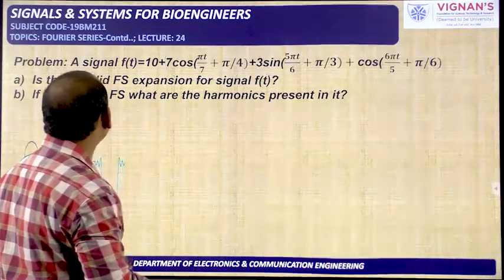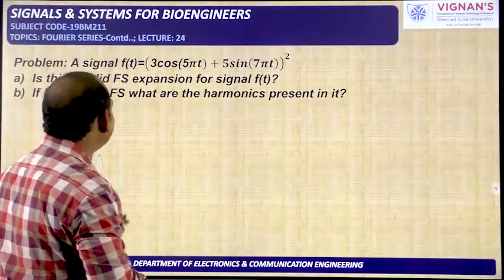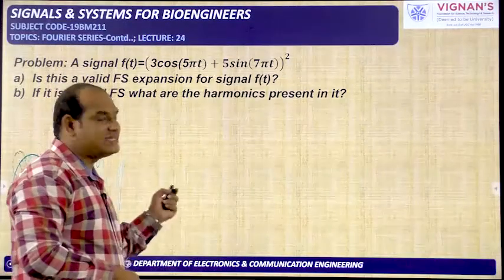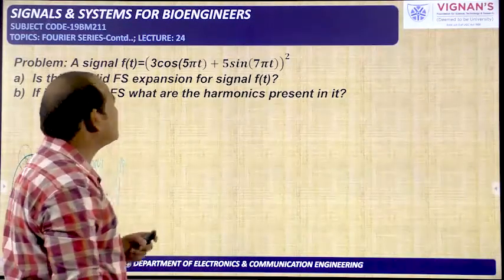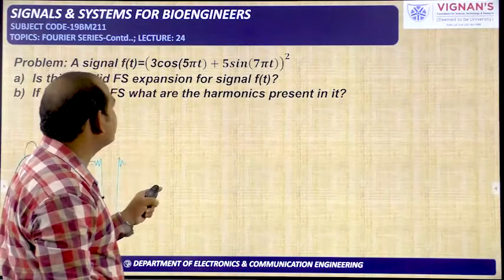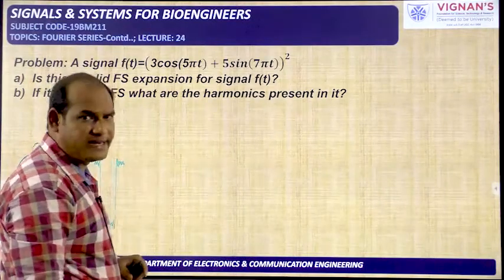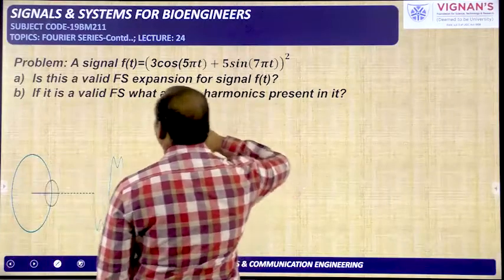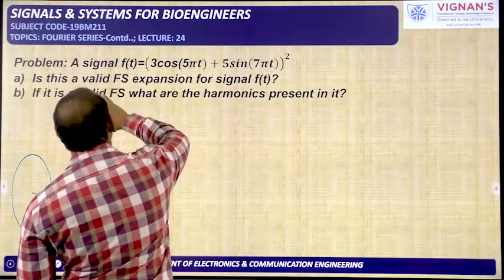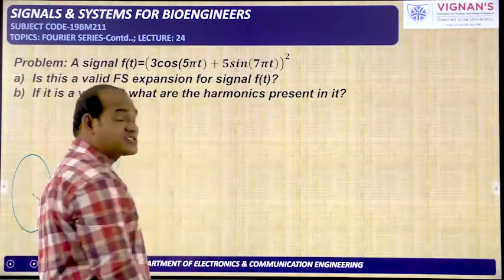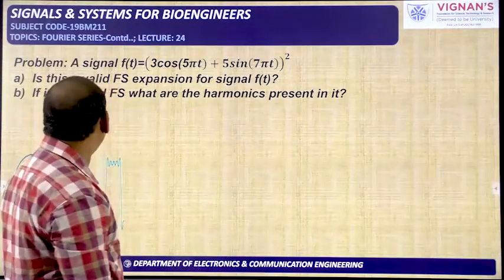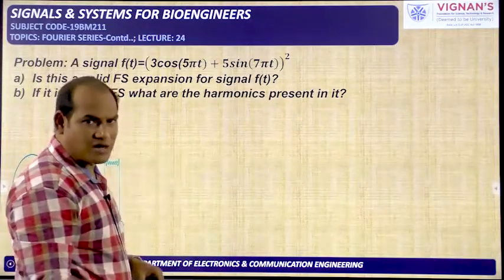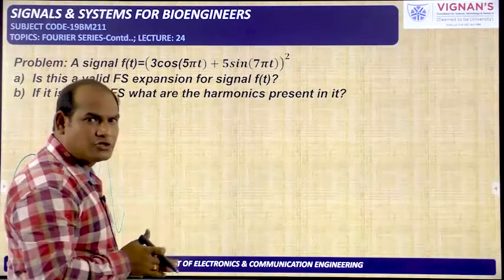Next problem we will see now. It is also a similar problem, only: a signal f of t is equal to 3 cos of 5 pi t plus 5 sin of 7 pi t, whole square. So it is like a plus b whole square. The question is the same: is this a valid Fourier series expansion of the signal f of t or not? If it is valid, we need to find the harmonics. So this problem is similar to the previous one only.